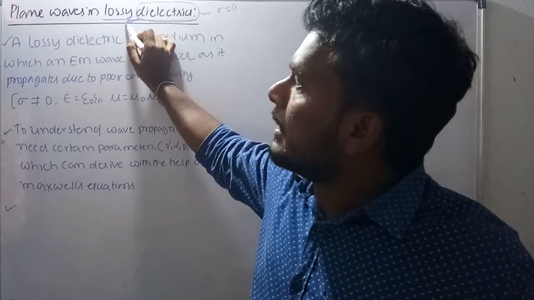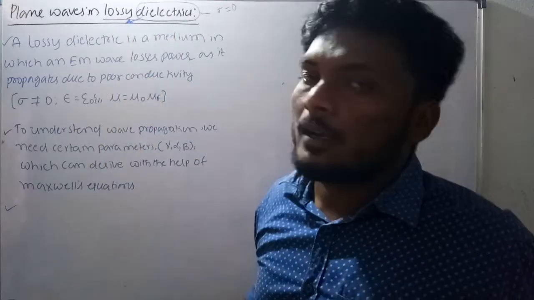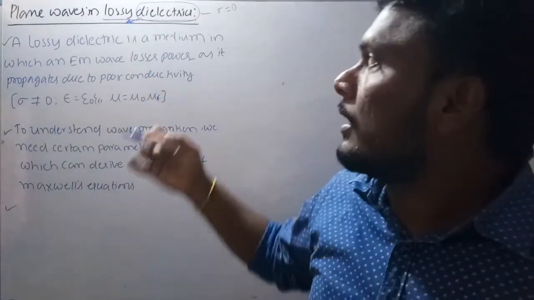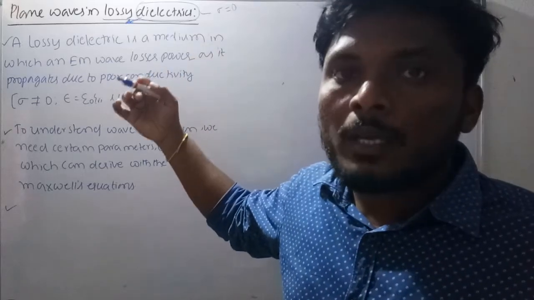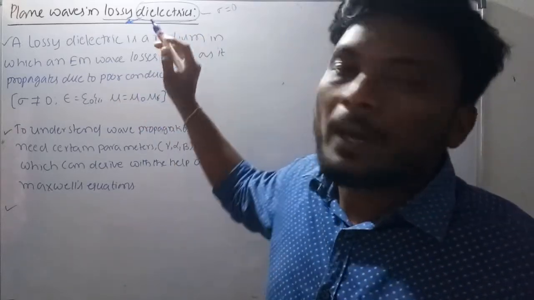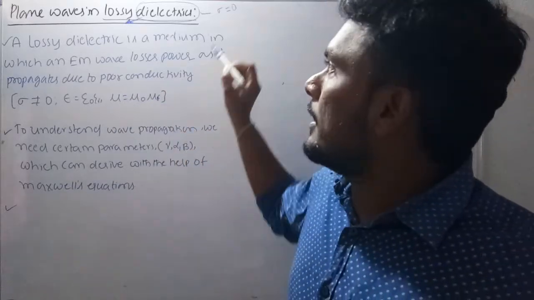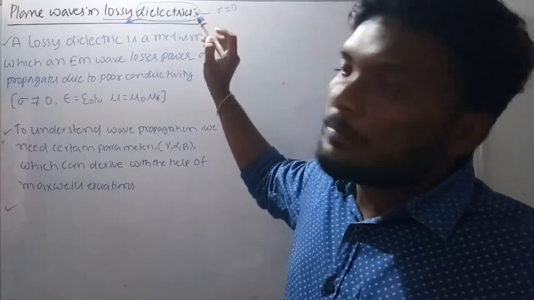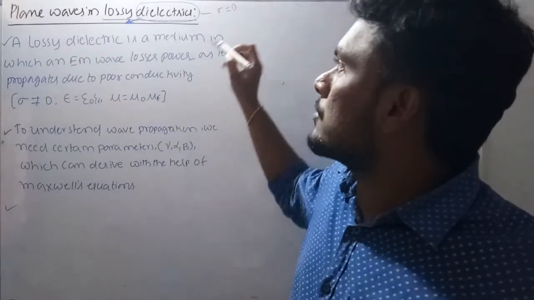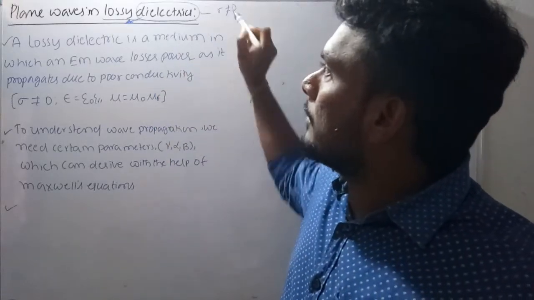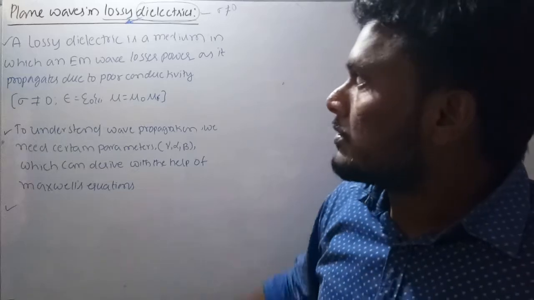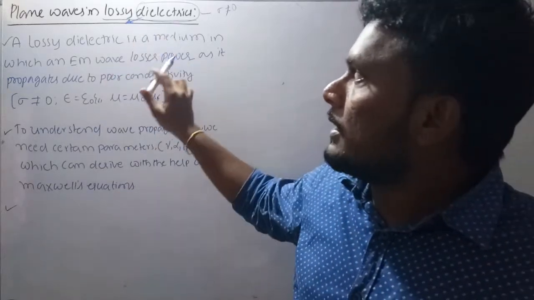Partially, it allows some electrons, a minimum number of electrons. So it's not a perfect dielectric, it's an imperfect dielectric. That means it allows some minimum number of electrons. So that's why the conductivity of the dielectric material is not equal to 0. So that's why I define the lossy dielectric here.